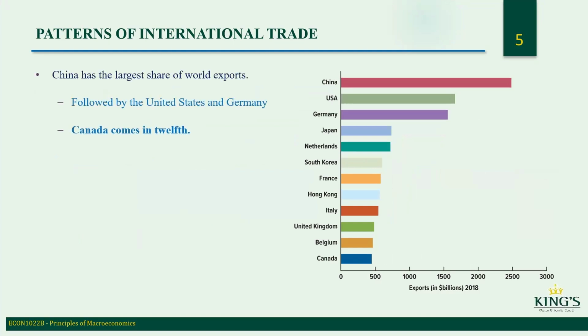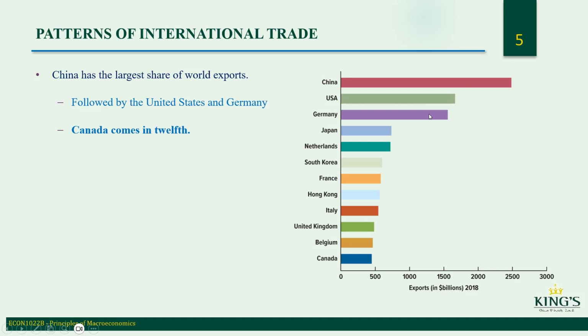China has the largest share of world exports, followed by the United States and Germany. Canada comes in 12th. So exports are key to economic growth. China had about $2.5 trillion in exports in 2018, and that's all towards economic growth. So exports are very beneficial to economic growth, and if Canada can increase their exports, they're selling more to the rest of the world, and they're generating more cash flow. So driving our exports can really help our economy here. China has demonstrated that, US as well, and Germany.